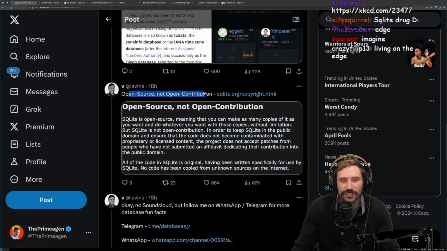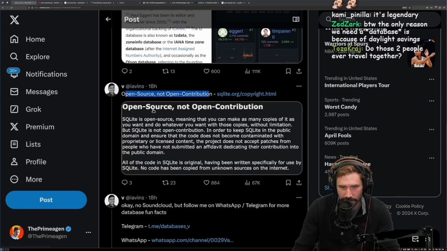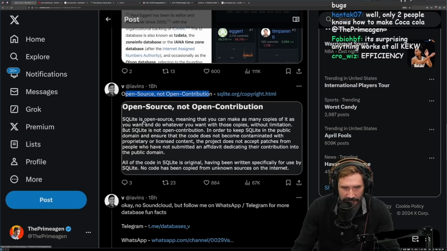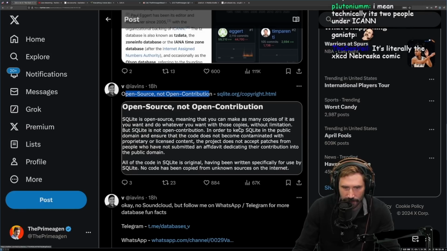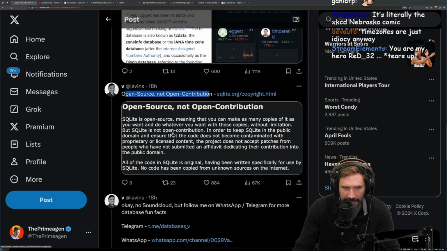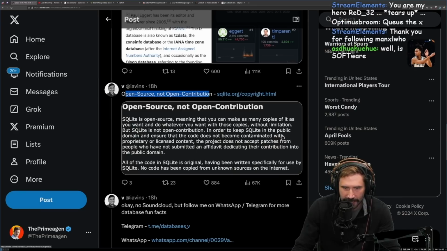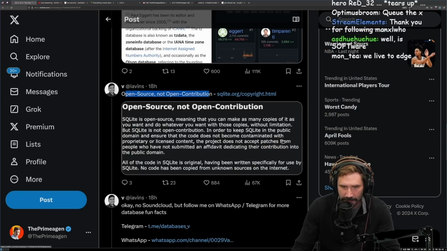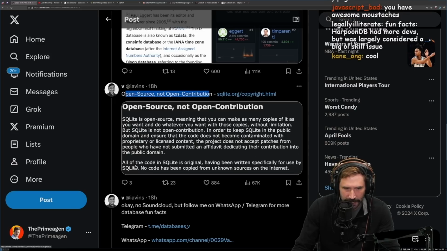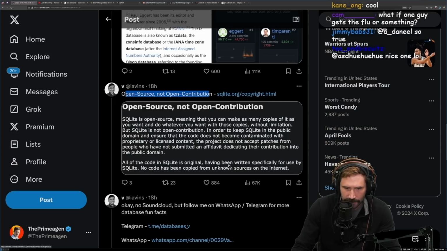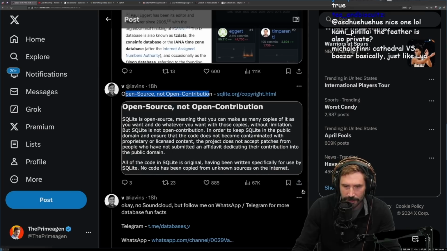I like this. I like to actually use the term public source versus open source because I feel like that's a much clearer thing. Sqlite is open source, meaning that you can make as many copies of it as you want and do whatever you want with those copies without limitation. But Sqlite is not open contribution. In order to keep Sqlite in the public domain and ensure that code does not become contaminated with proprietary or licensed content, the project does not accept patches from people who have not submitted an affidavit dedicating their contributions into public domain. All of the code in Sqlite is original, having been written specifically for use by Sqlite. No code has been copied from unknown sources on the internet.